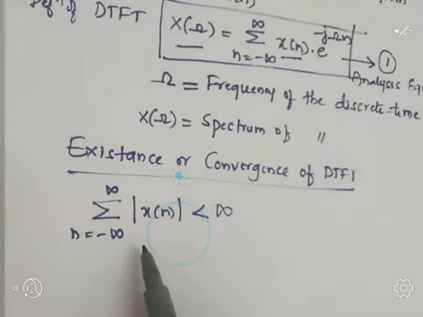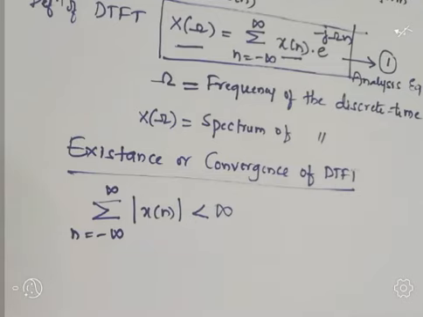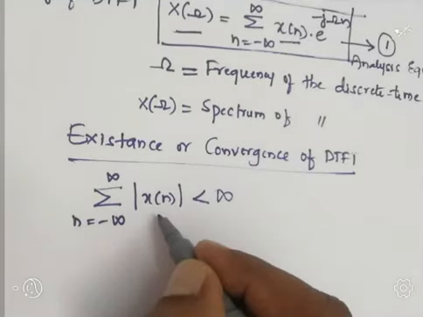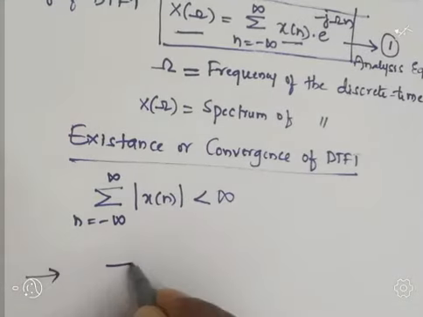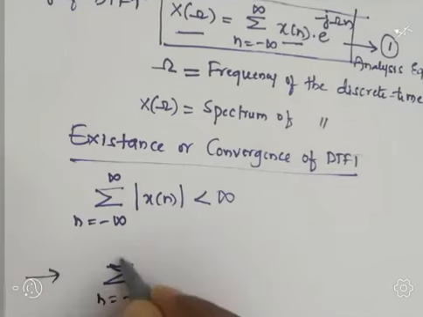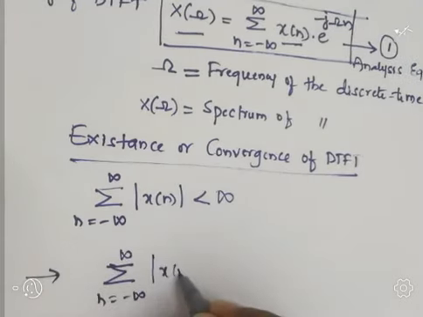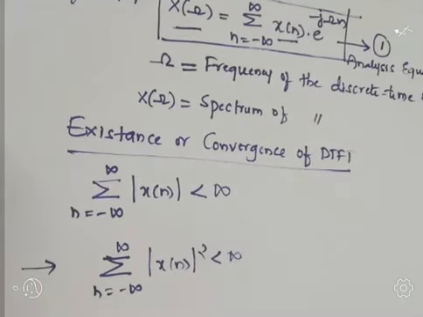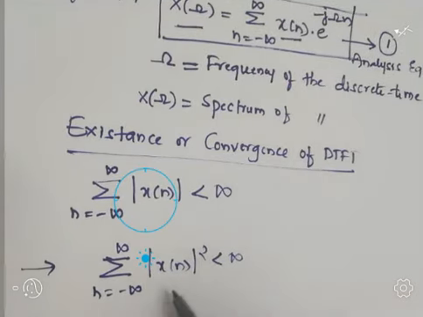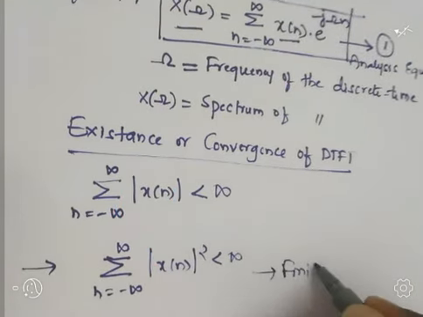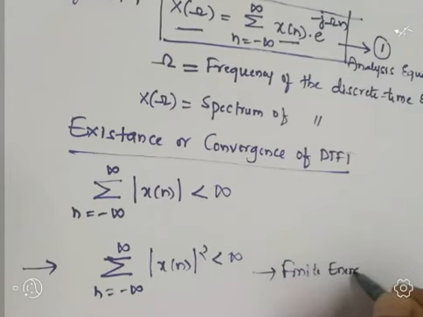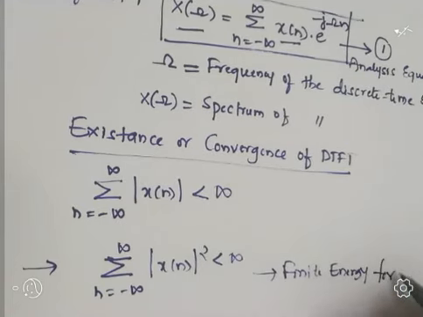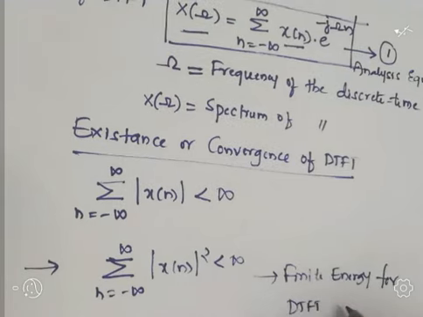If x of n is not absolutely summable, then it should have finite energy for DTFT to exist. So if it is not absolutely summable, then one more condition we use: summation n equal to minus infinity to plus infinity mod of x of n whole square is less than infinity. It means finite energy for DTFT to exist.